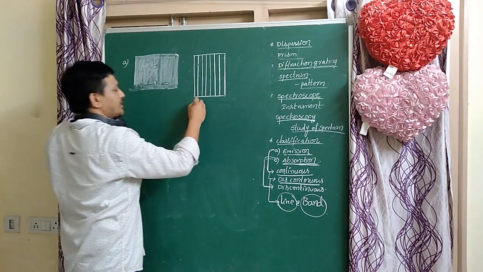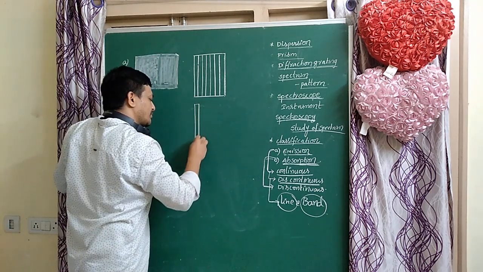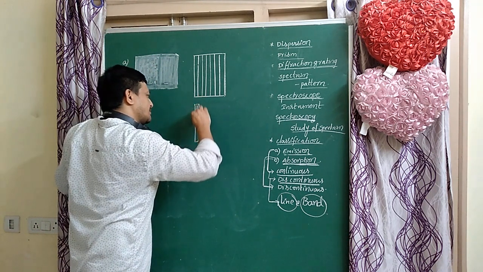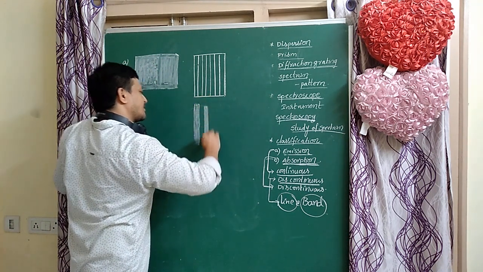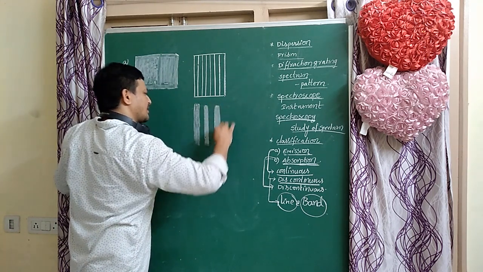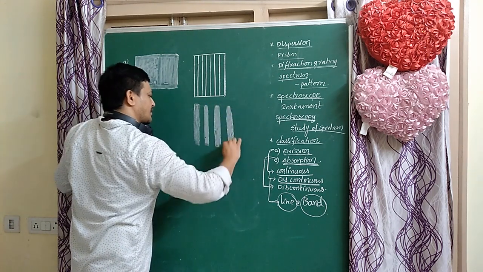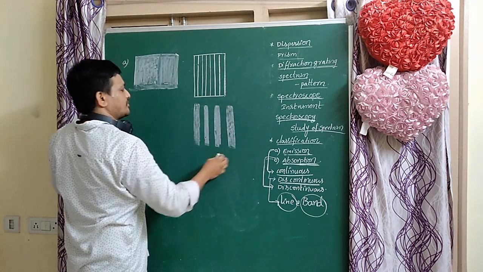If the spectrum contains mixing of lines, the mixed lines are called bands. When the spectrum contains bands, it is called a band spectrum.